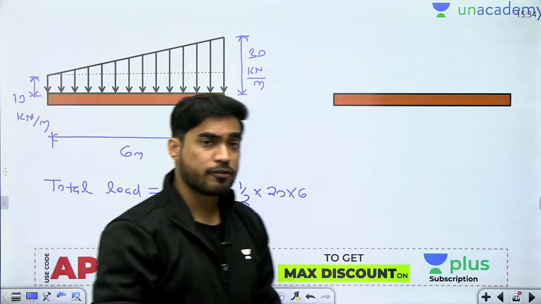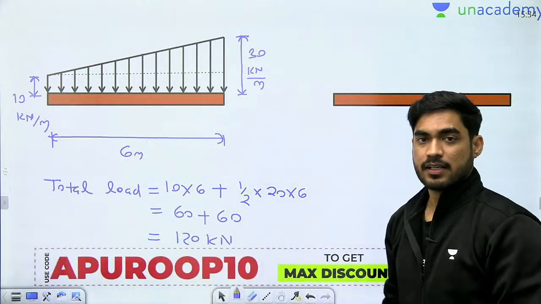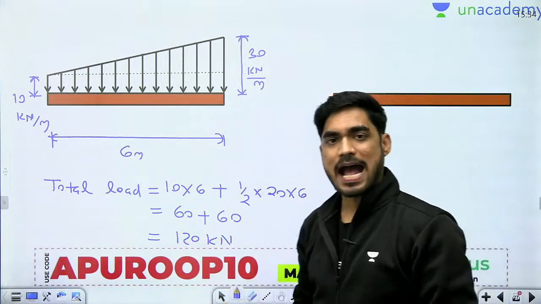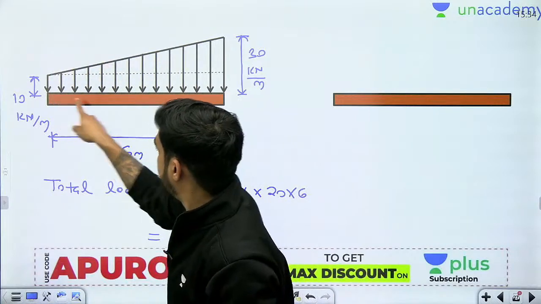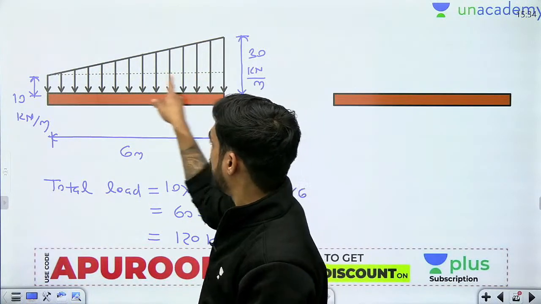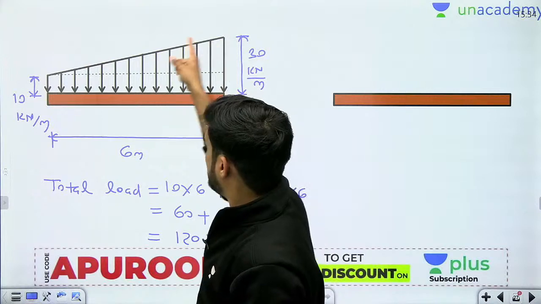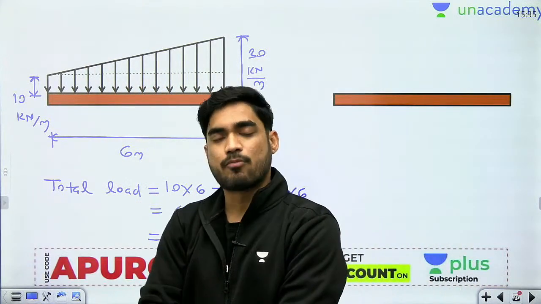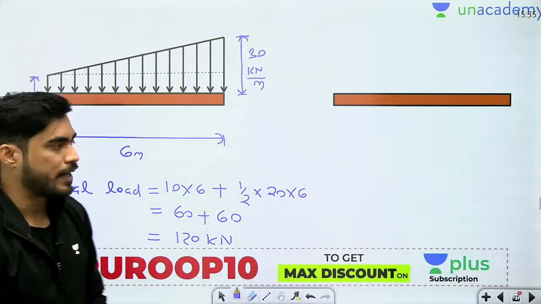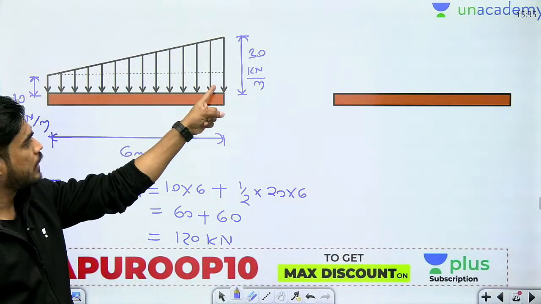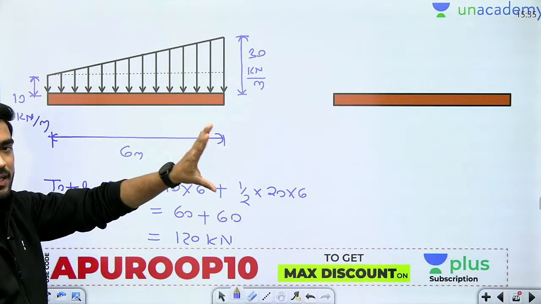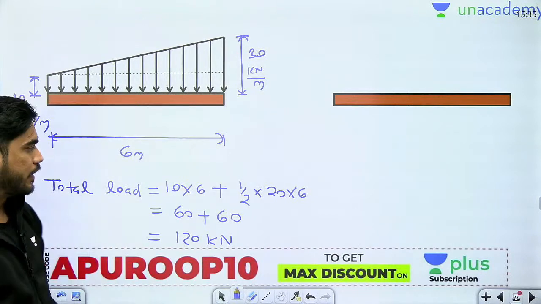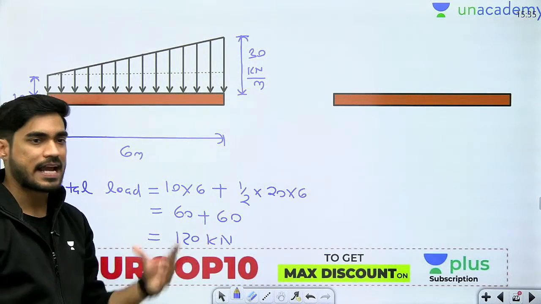Now if you are taking the moment, then you cannot apply this single load at the centroid. Why? Because you don't know the centroid of this complete area. You know the centroid of the rectangle separately, and you know the centroid of the triangle separately. So in order to calculate the moment, you will treat the total load of the rectangle separately and the total load of the triangle separately. Both total loads are 60 and 60.